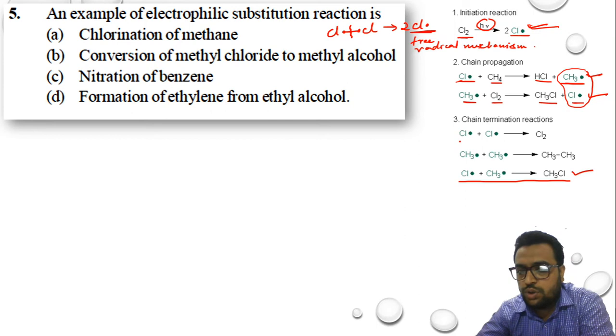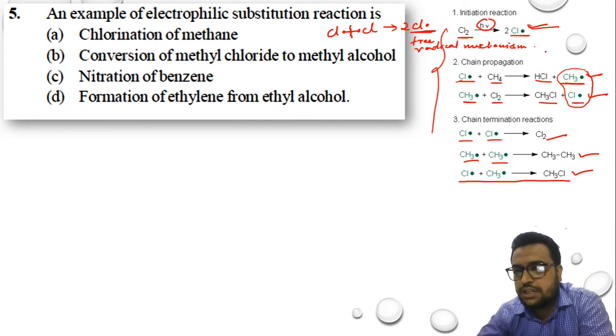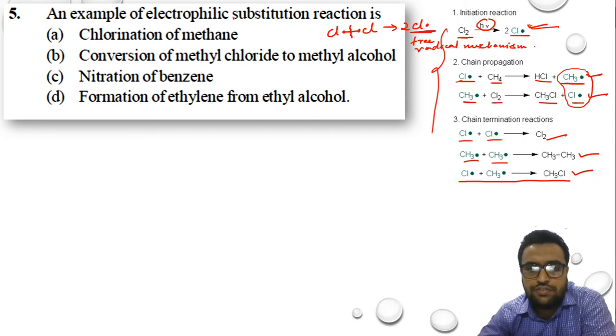Till when? If two chlorine attach with each other, they will form dichlorine, and the reaction can end. If two methyl groups attach with each other, they can form ethane, and the reaction will end. So this is happening via free radical mechanism. Free radical mechanism is nothing but the diatomic molecule cleaves in such a manner that both receive one electron. The type of cleavage over here is homolytic cleavage, and due to homolytic cleavage, free radicals are generated. So the first one is via free radical.